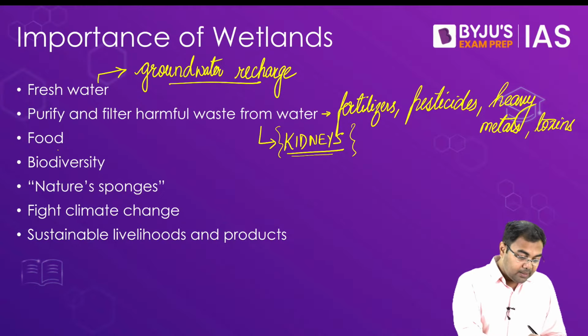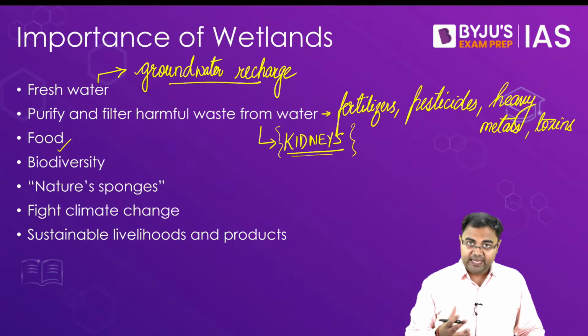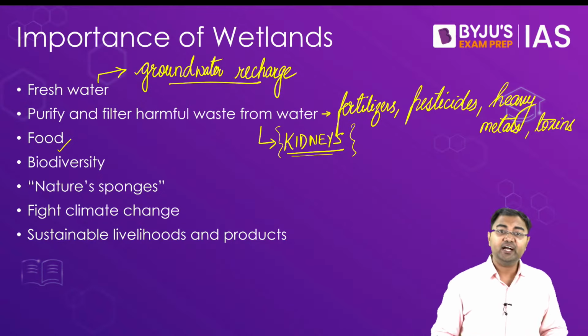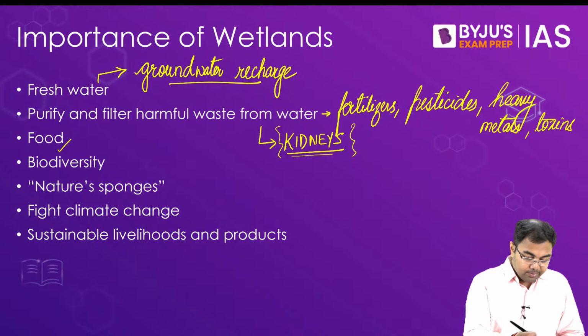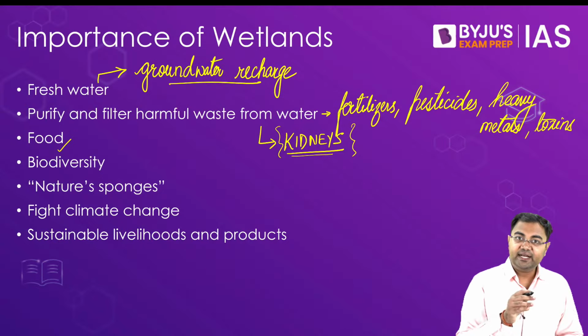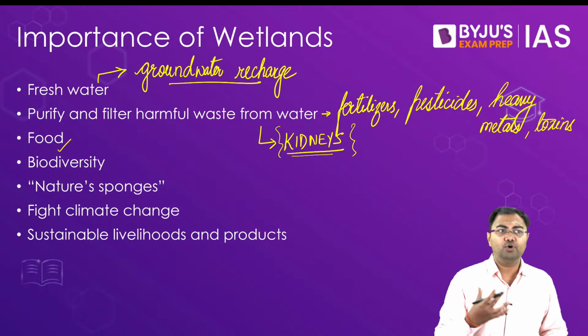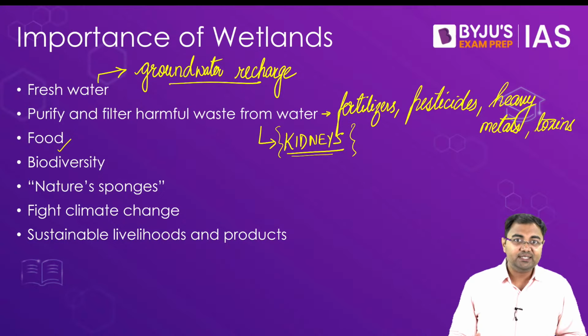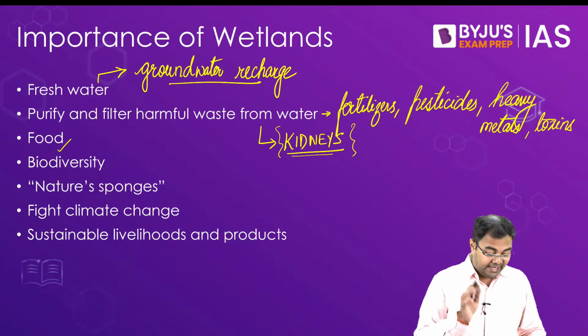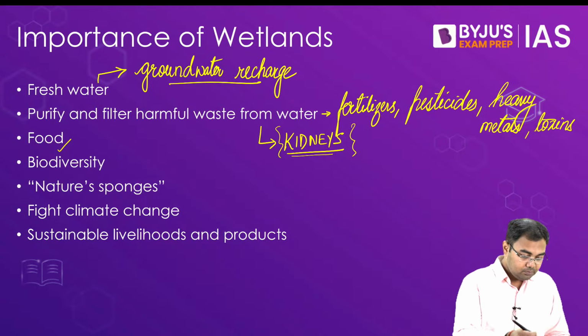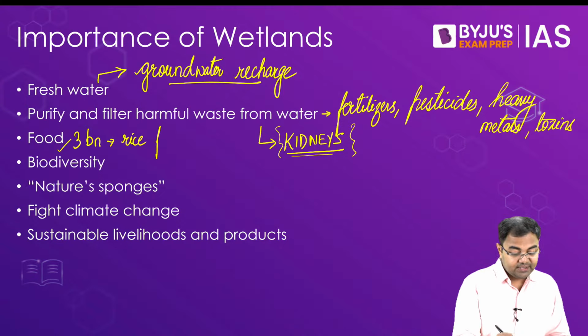Then they become a very important source of food as well. In the world there are a lot of rice paddies which feed almost 3 billion people on the earth. So almost 3 billion people are directly dependent on these rice paddies.